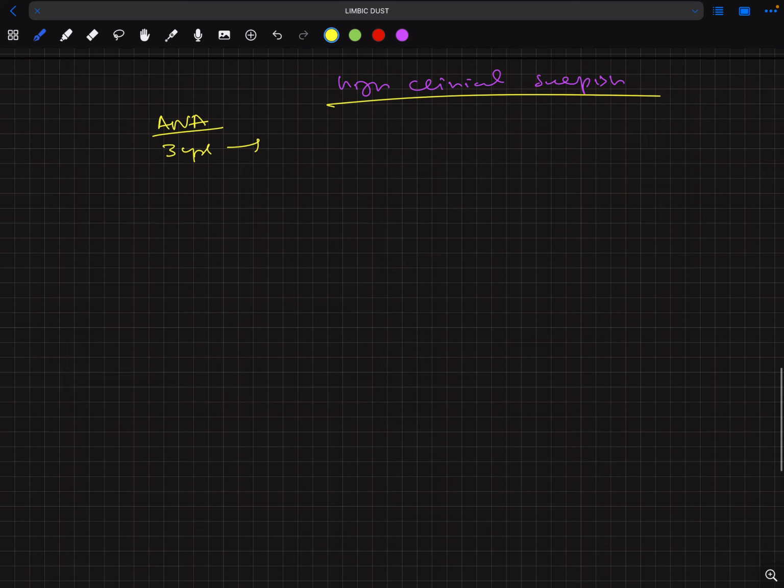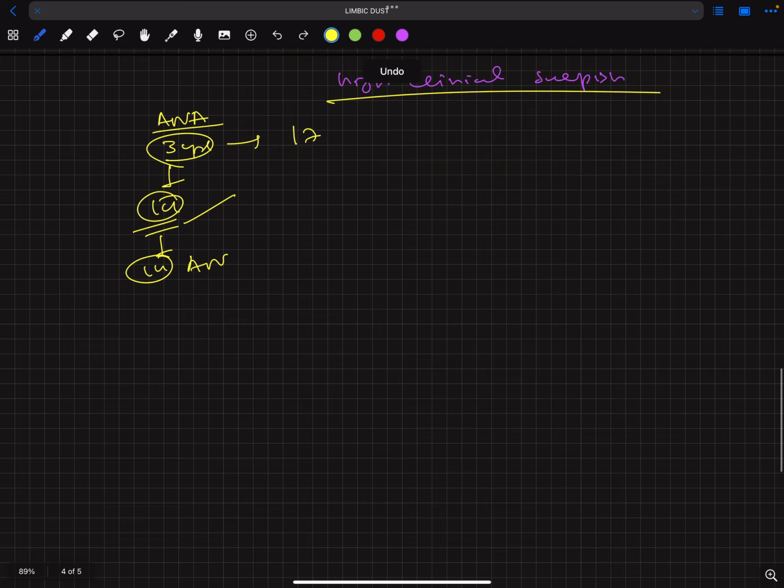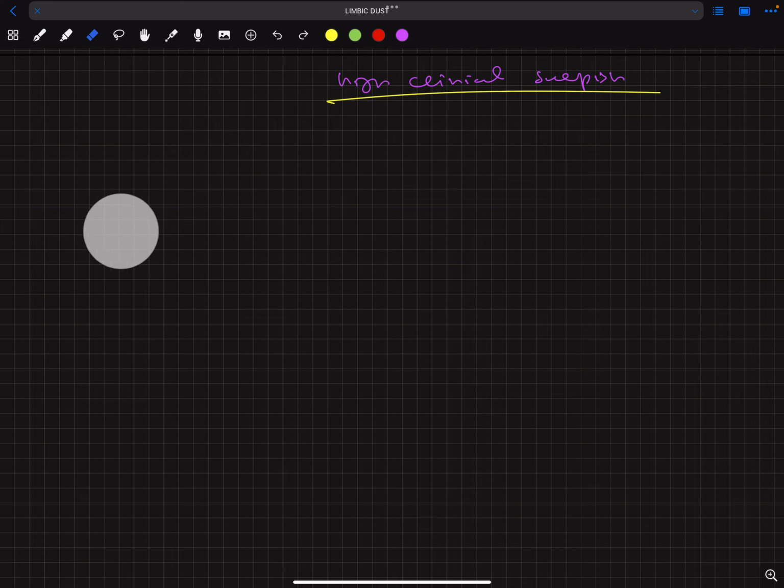And it is very non-specific. ANA is positive in various cases, so it is non-specific and it comes before the onset of disease also. And in Sjogren syndrome, the antibody appears 10 to 15 years before development of disease.